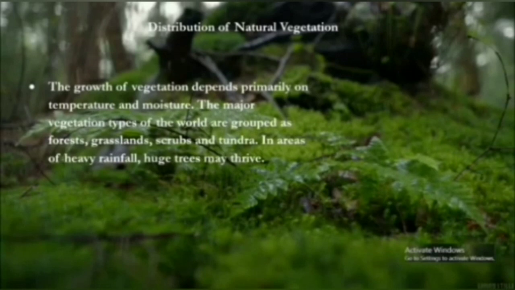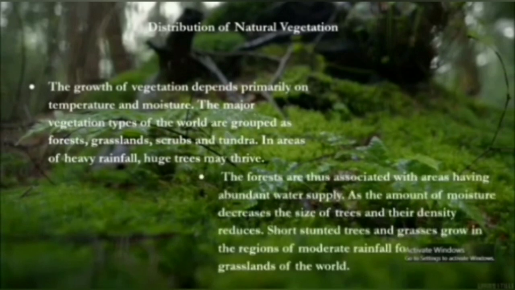The major vegetation types of the world are grouped as forest, grasslands, scrubs and tundra. Basing on the vegetation, the entire vegetation is divided into 4 groups. They are forest, grasslands, scrubs and tundras. In the areas of heavy rainfall, huge trees may thrive up. The forests are thus associated with areas having abundant water supply. This is the key factor to understand that forests are always associated with abundant water supply.